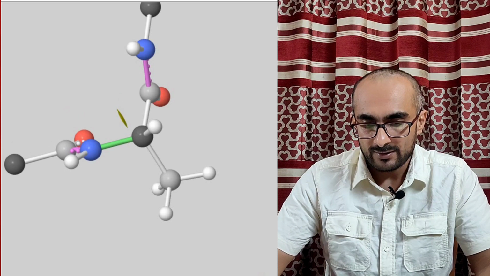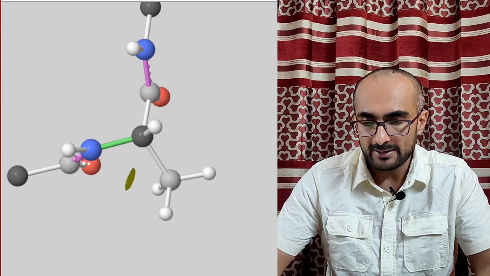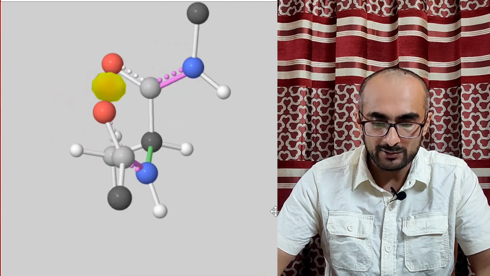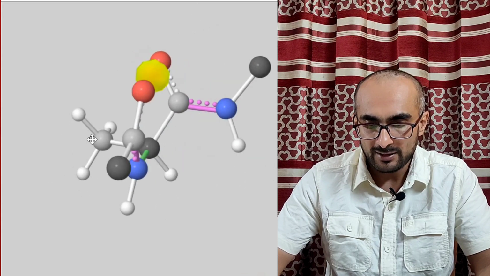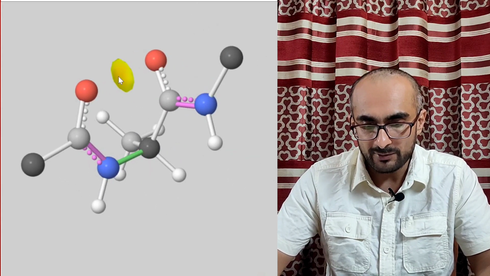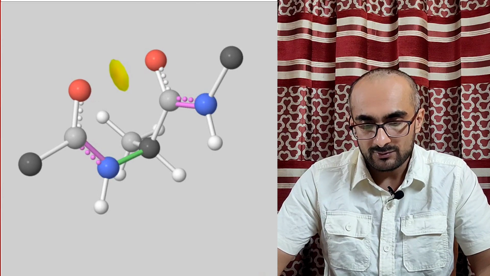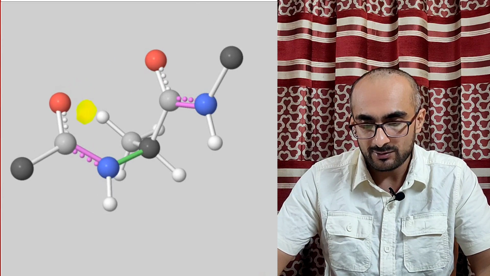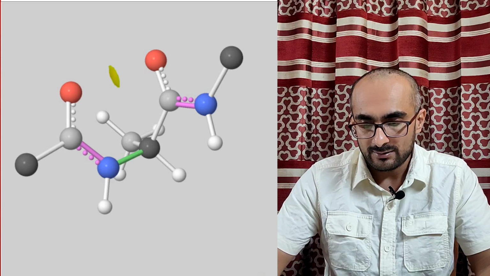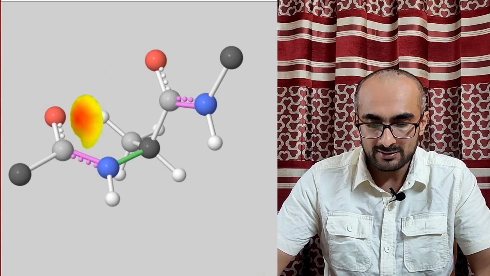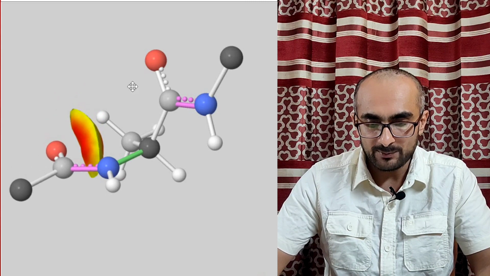Like for example here, this is the situation where the phi and psi angles are allowed, and there is no clash. But if you change them, this yellow color also turns into red, which shows a steric clash. It keeps going distant from some atoms, and it also keeps making clashes with others.